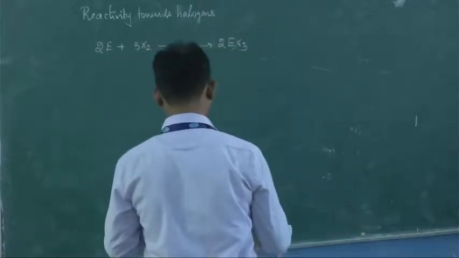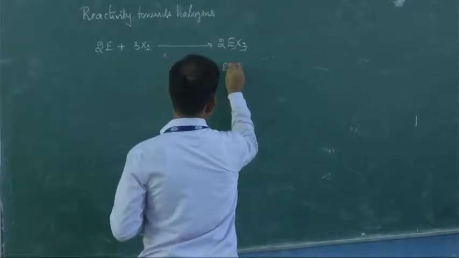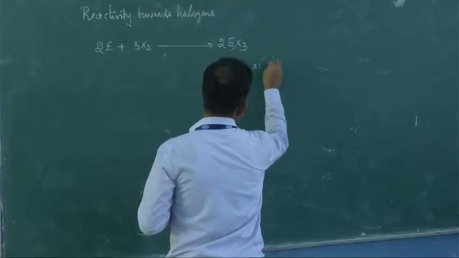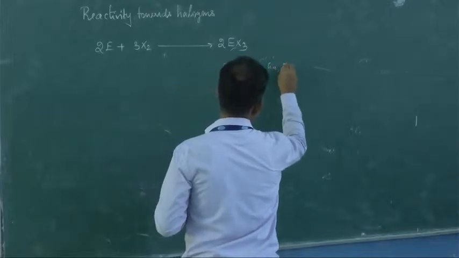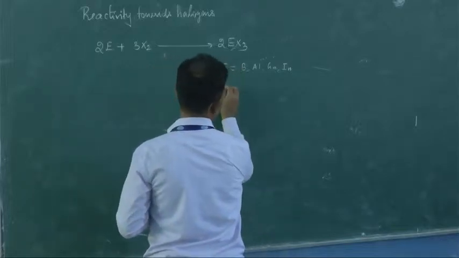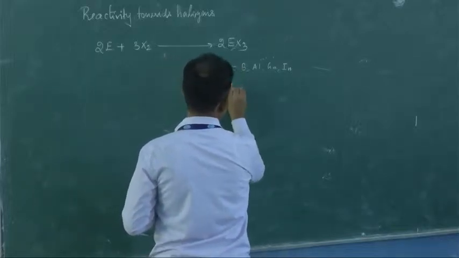In this case, E is going to be boron, aluminum, gallium or indium. Is it clear? There is an exception in this case.